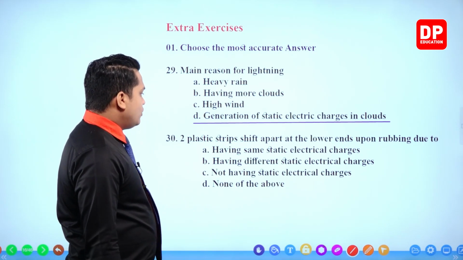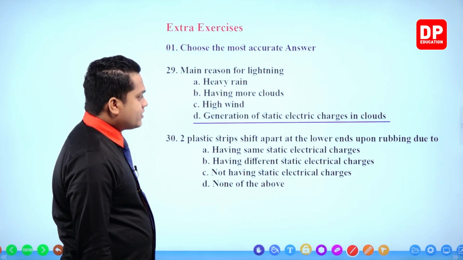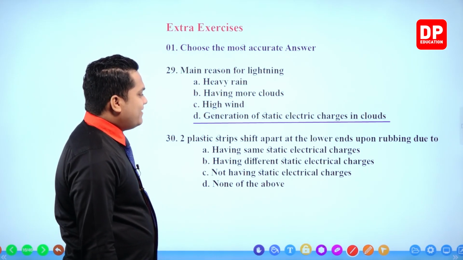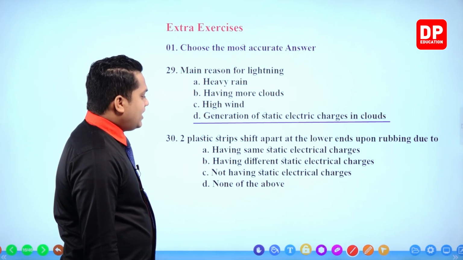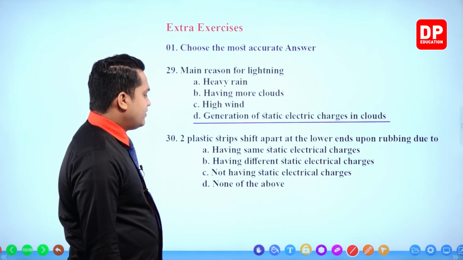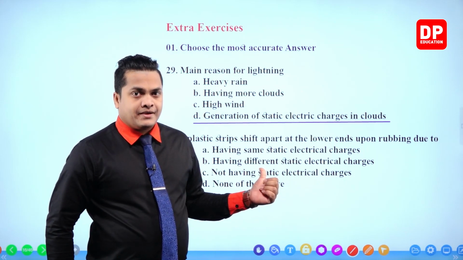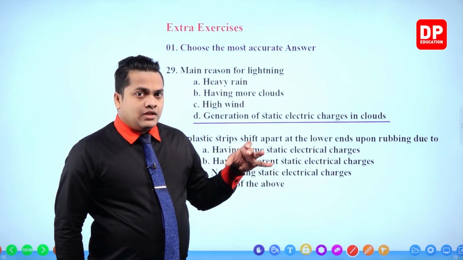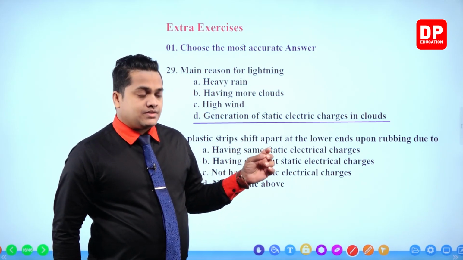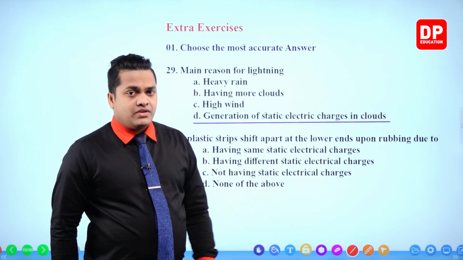Next one, two plastic strips shift apart at the lower ends upon rubbing due to having same static electrical charges, having different static electrical charges, not having static electrical charges, none of the above. We even did this activity at our laboratory, right? And you could clearly observe that from the bottom, the two plastic or polythene layers are getting apart from each other.